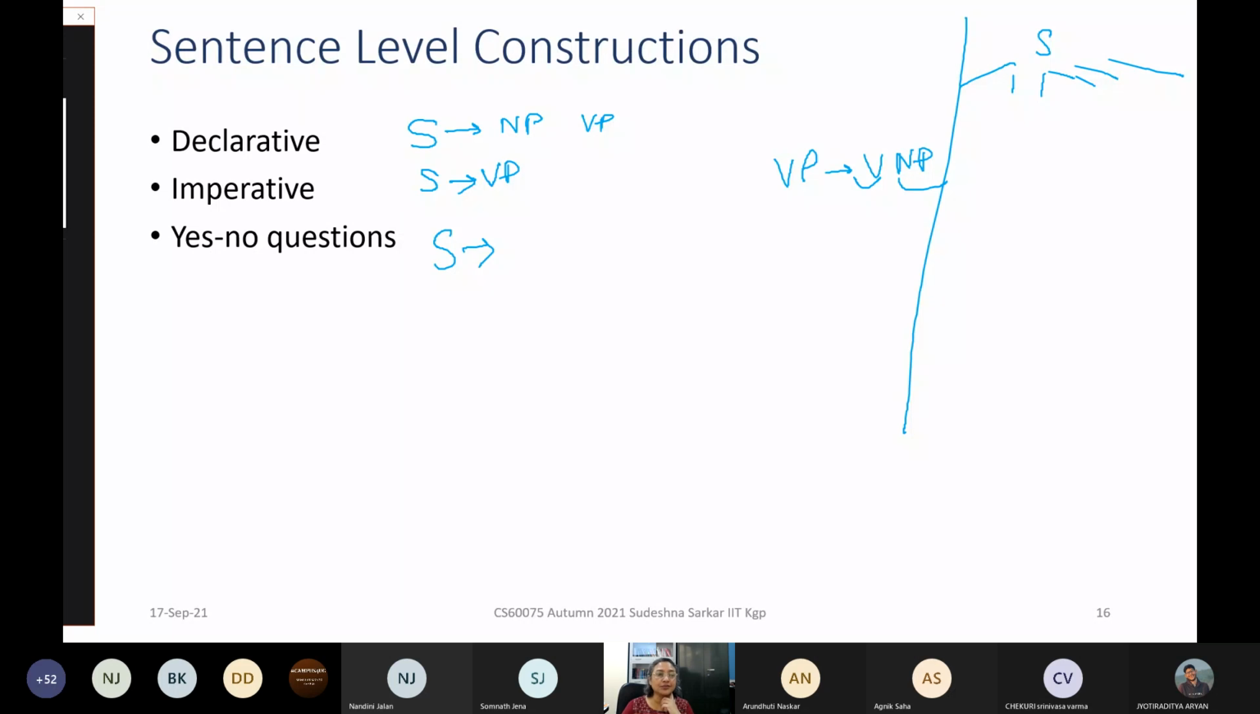So do you go to school? Can you read? Right. So Gautam has suggested S goes to AUX NP VP. Very good. So AUX stands for auxiliary, like do, does, can, etc.